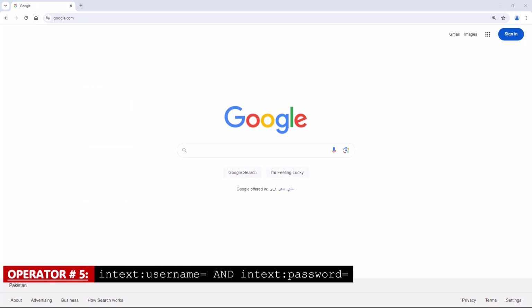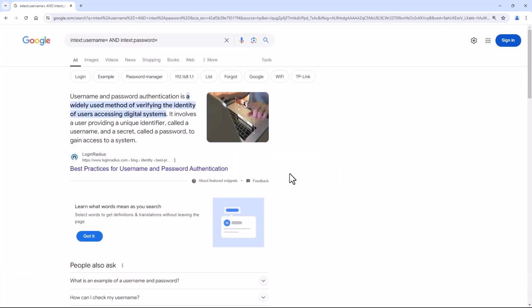Operator number 5, intext username and intext password. This Google Dork will search for login pages that have both username and password fields. This is a common way for hackers to find login credentials.